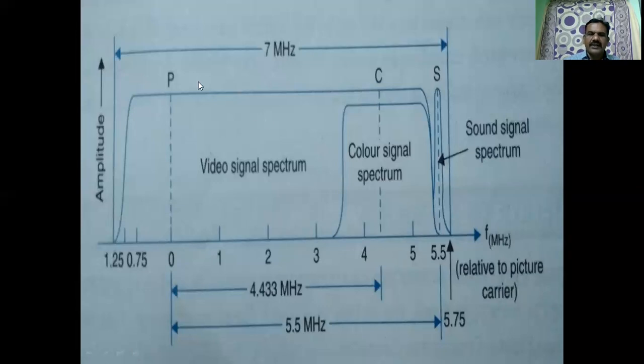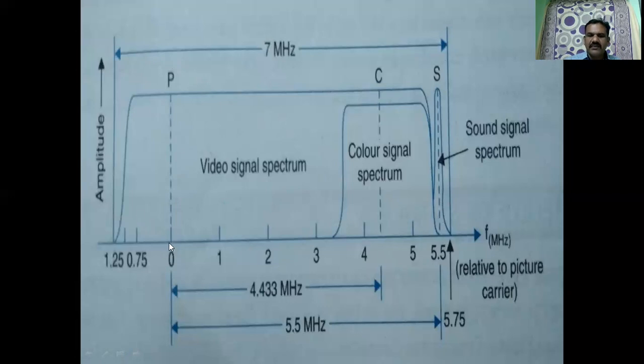So we are taking an example of the 61 to 68 megahertz channel. At 61 megahertz, we have the picture carrier. At 61 plus 5.5, that is 66.5 megahertz, the sound carrier is available, so that there is no interference between the video components and the audio components.